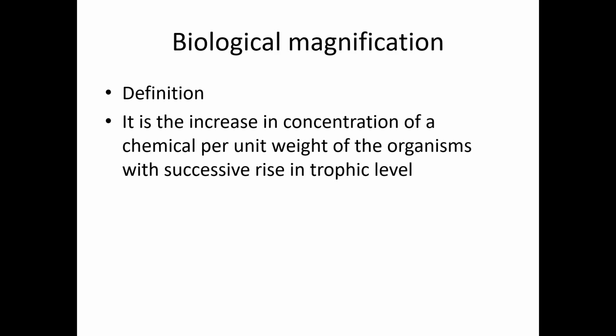What do you mean by that? It is the increase in the concentration of chemicals per unit weight in the tissues of the organism with successive rise. That is, once it passes from one trophic level to the next trophic level, its level is increasing. So that is biological magnification.